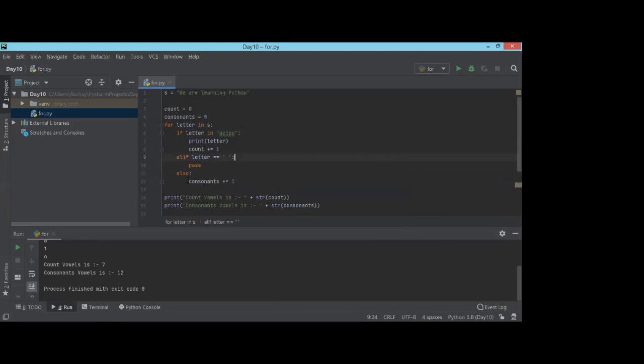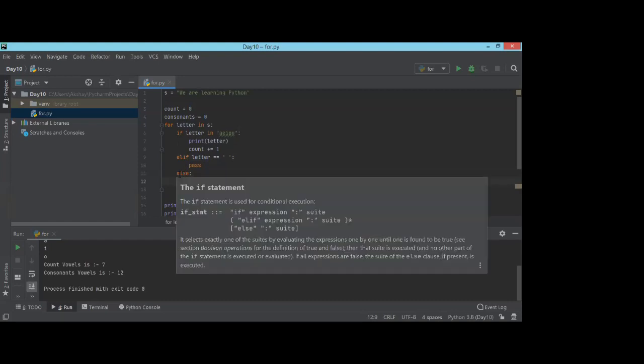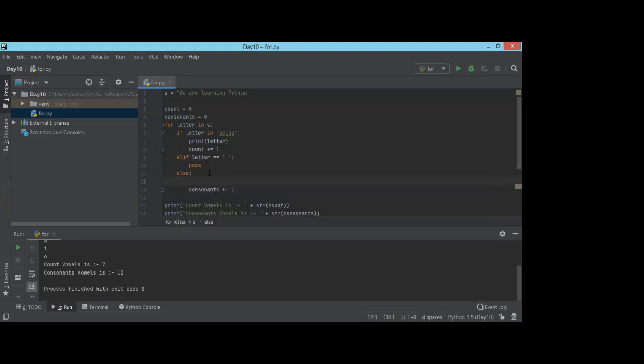So again we get the same count, but suppose I wanted to check something extra if there is a space. I'm not getting a good extra example to demonstrate, but I just wanted to demonstrate this here.